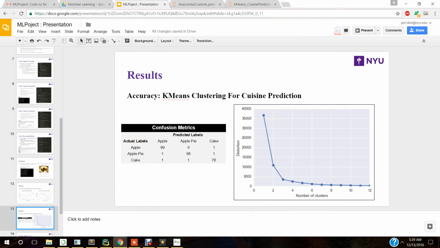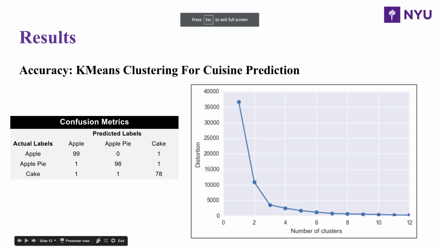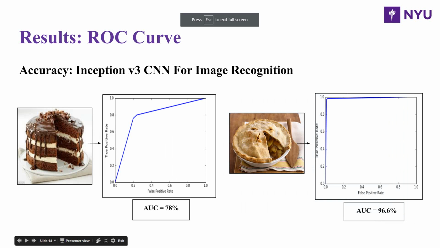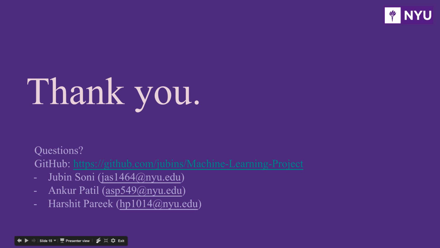Let's go back to our presentation again. In the ROC curve, we calculated the ROC area under the curve for the cake image and for the apple pie image, which we have already seen, about 78% and 96%. That's it. This is our presentation.